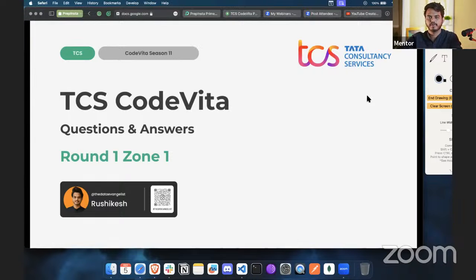So basically what we are going to do in this session is that CodeVita's round one has happened last week. So basically we are going through some of the questions of round one, zone one. So this might help you if anyone here is giving the CodeVita this weekend. So do let us know in the live chat if you're going through this exam. And we are going to discuss some of the questions that have been asked in the CodeVita first round.